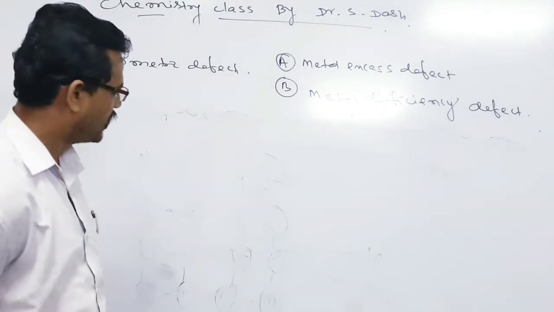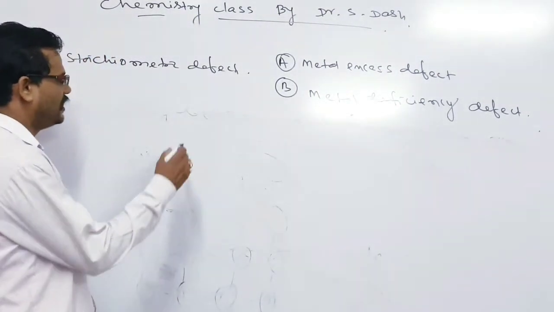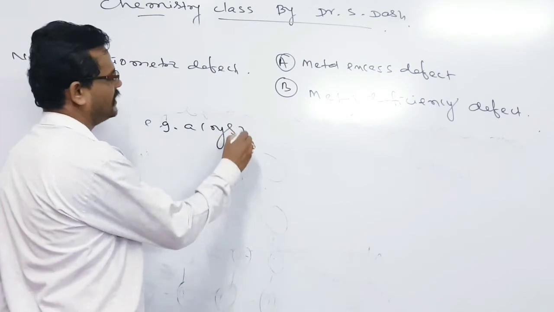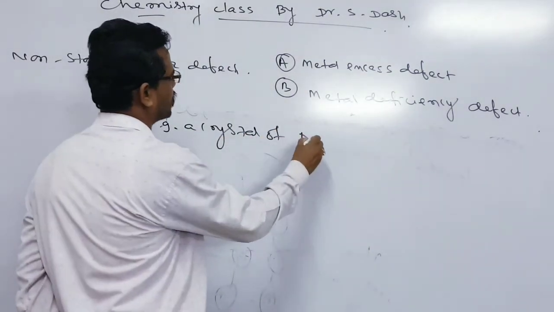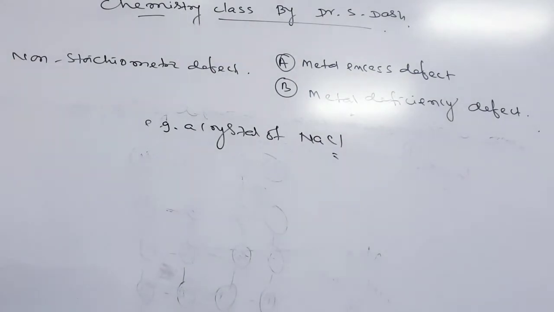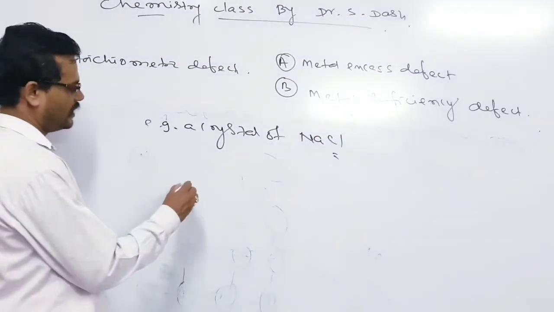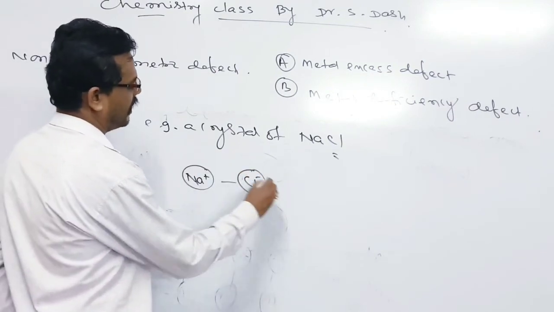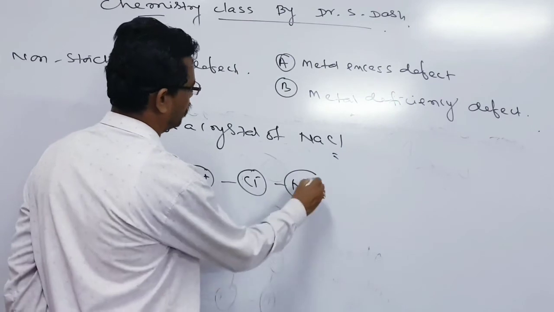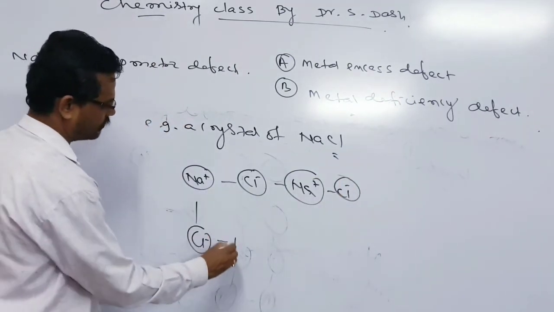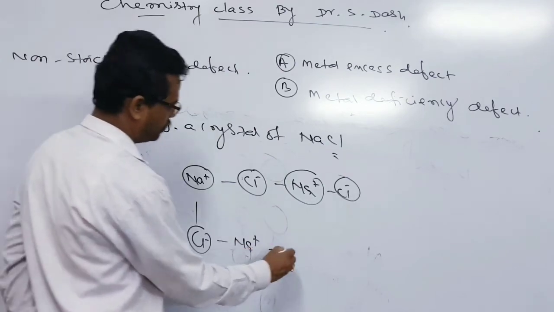Let us take a crystal of NaCl. In the crystal of NaCl, there is a presence of Na and Cl, sodium and chlorine. So in sodium chloride, Na+ Cl-, Na+ Cl-, this is surrounded by the whole structure. So what will happen, sir?